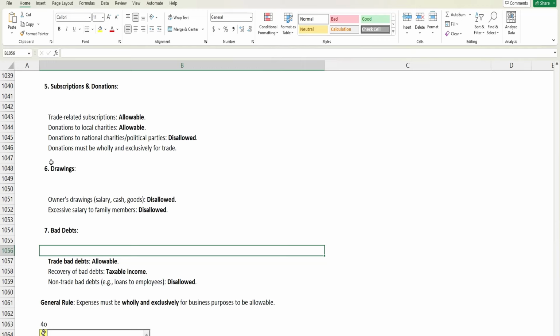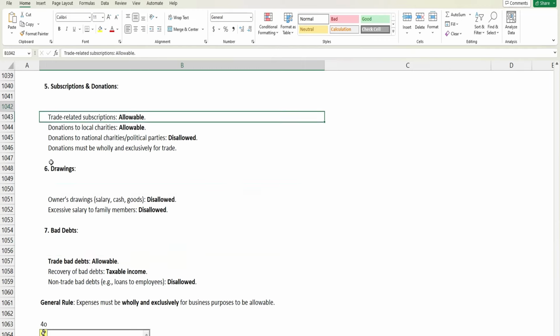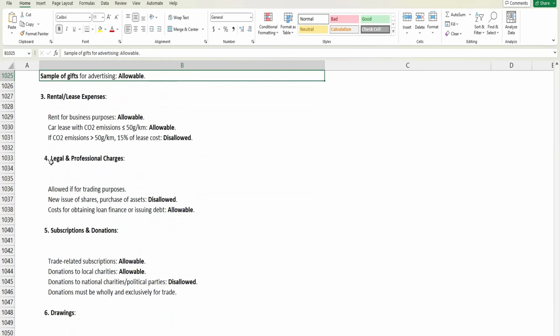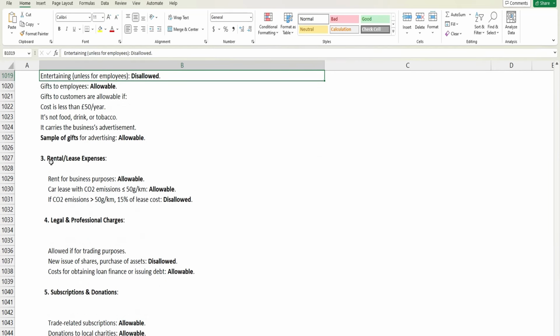The main conclusion of the whole list of expenses we discussed earlier is that we need to first consider whether the expense is wholly and exclusively for the purpose of business or not, whether the remoteness test applies, meaning whether it is related to trade or not, and the duality purpose. If it serves more than one purpose, we also need to consider that before deciding whether it is allowable or not. So this is all in this video.